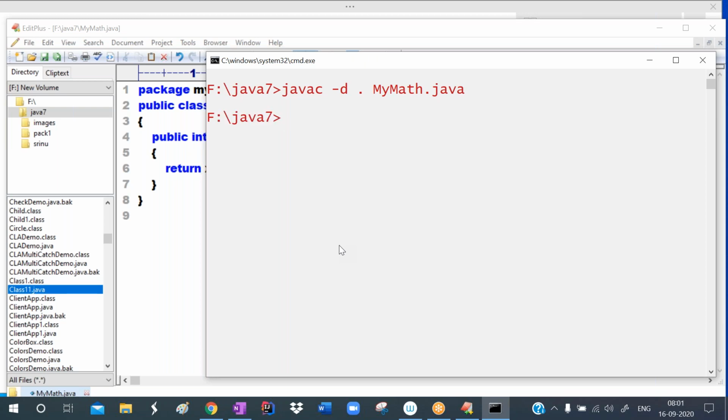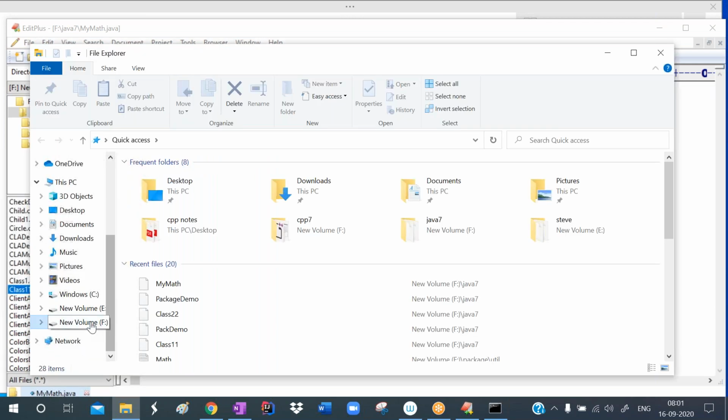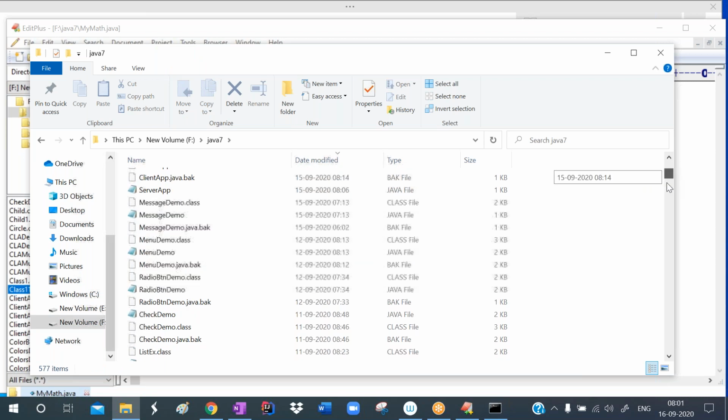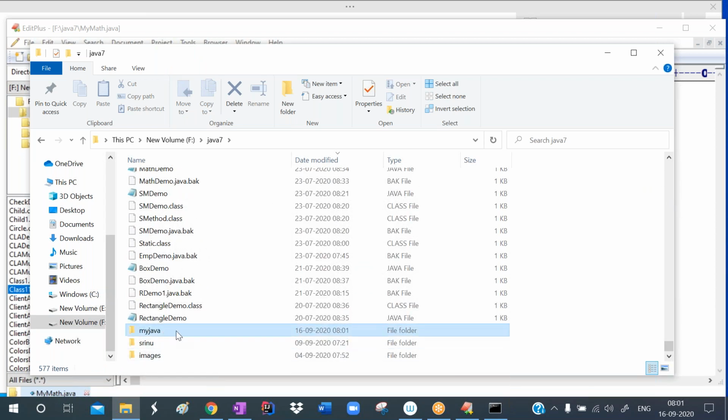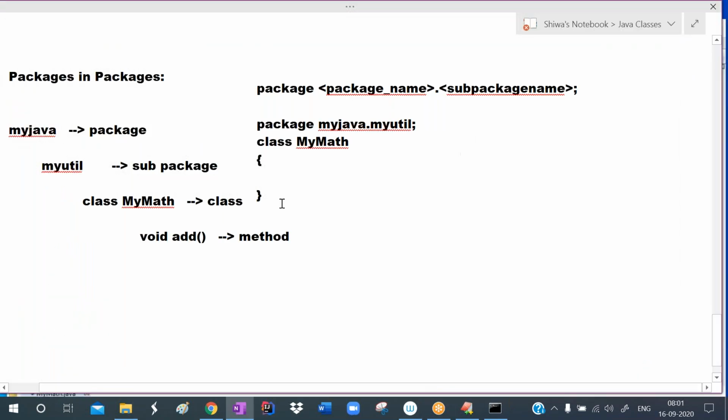Compile it. Observe carefully here. In the F drive, in our folder Java 7, now one package is created. That package name is my Java. In the my Java package, the my util package is created. In the my util package, the my math dot class file is created. As per our requirement, it created the my Java package. In the my Java package, it created the my util package. In the my util package, the my math class file was created.